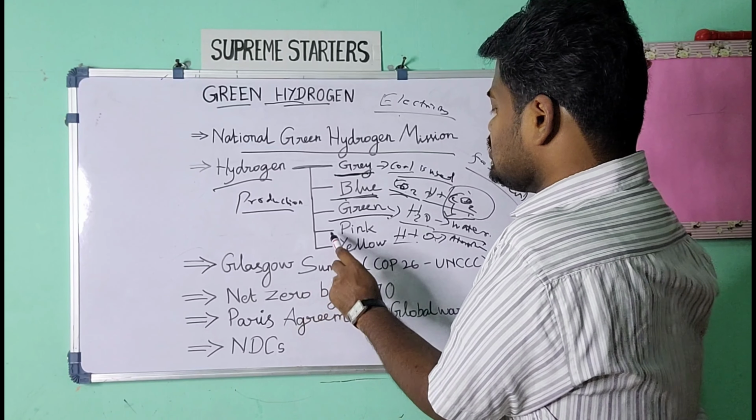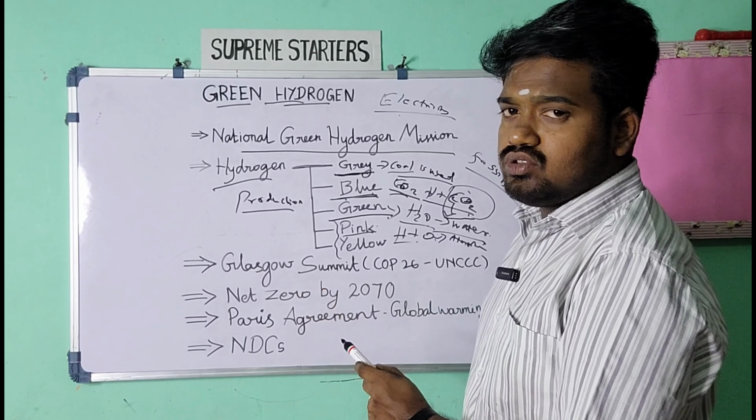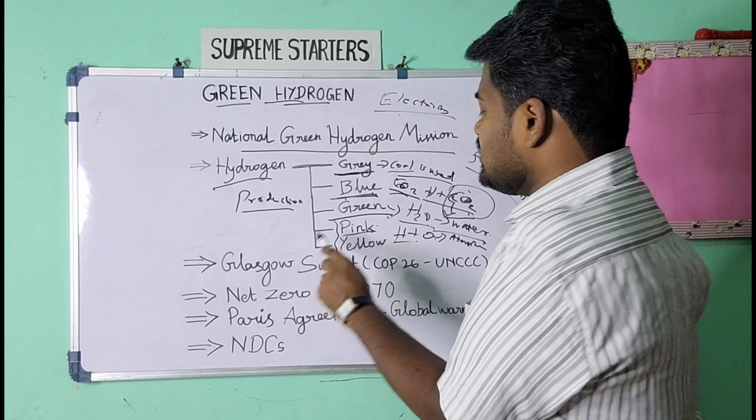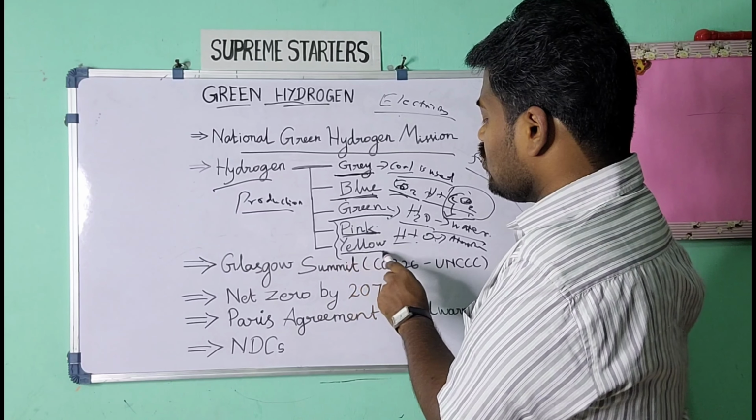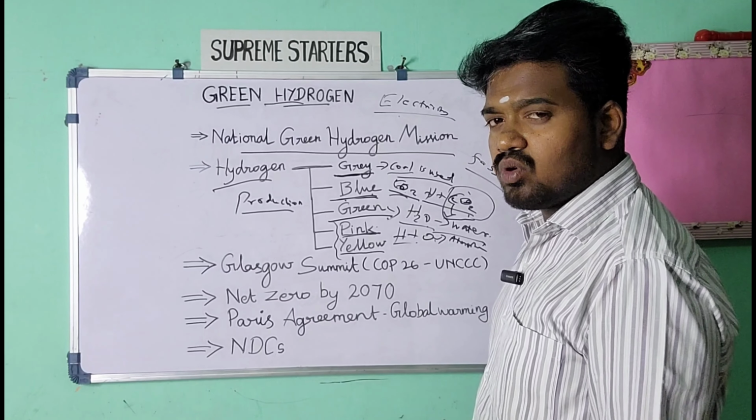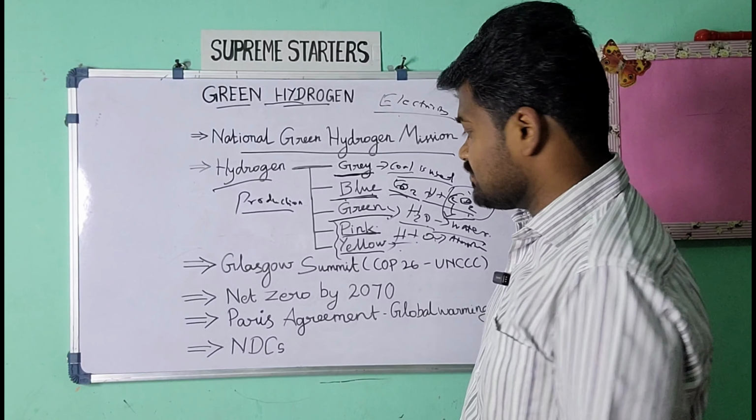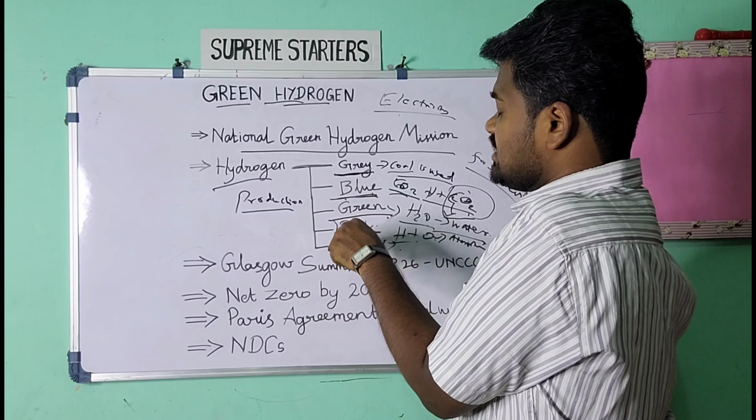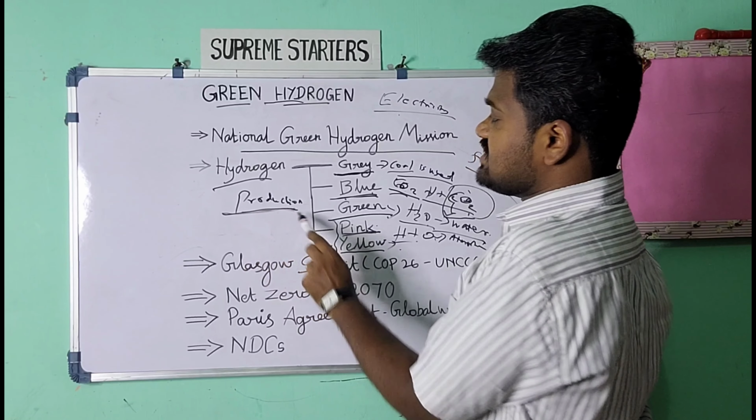And then there are two other types. Pink hydrogen: here the same electrolysis of water is done, however in pink hydrogen, nuclear energy is used. And in the case of yellow, as all of you must know, yellow resembles solar energy. So in this case, electrolysis of water is done by solar energy. So these are the main types of hydrogen, which we have classified based on the production method.